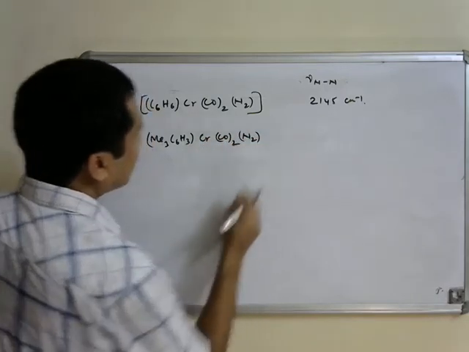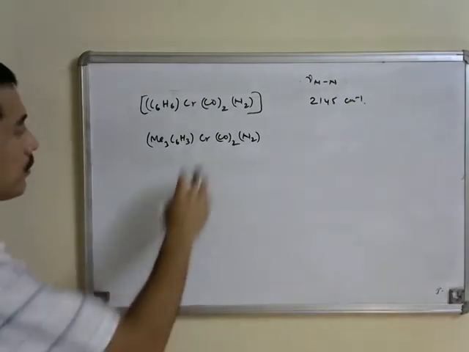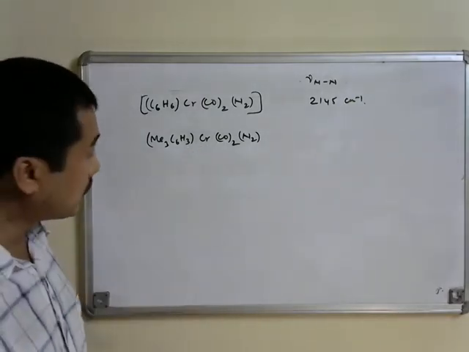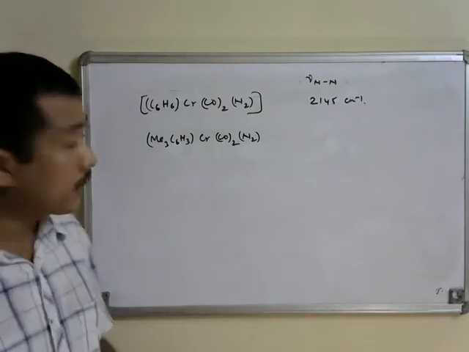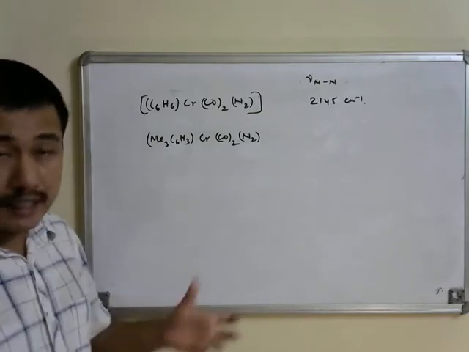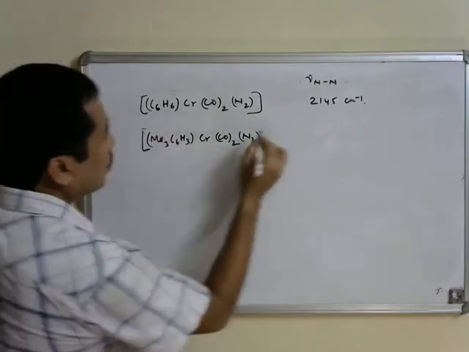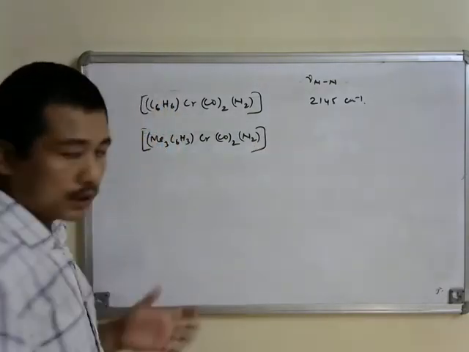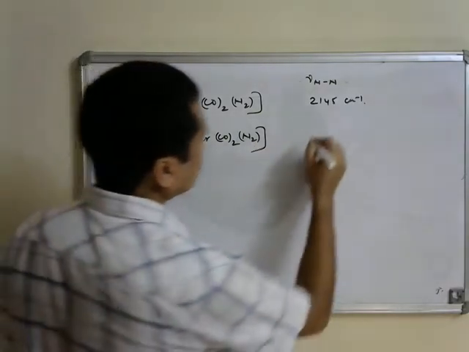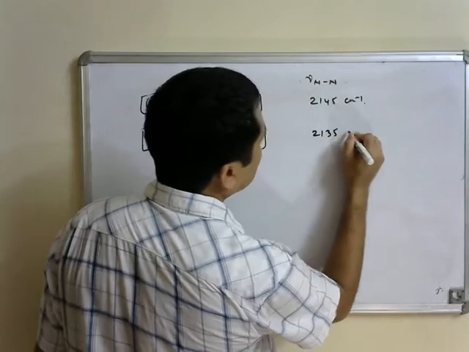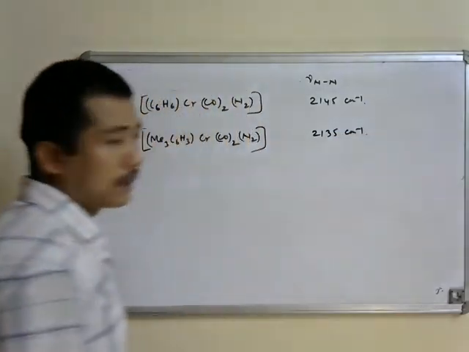due to the inductive effect of the methyl groups, the metal center is now more electron rich, and that is why the extent of pi back donation to the dinitrogen ligand is more, and the NN stretching vibration is going to decrease. So it decreases to 2135 centimeter inverse.